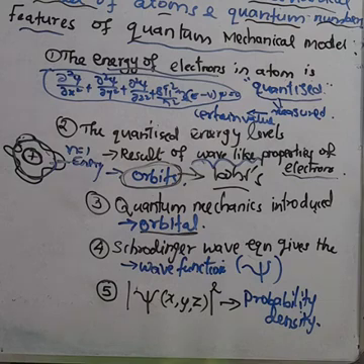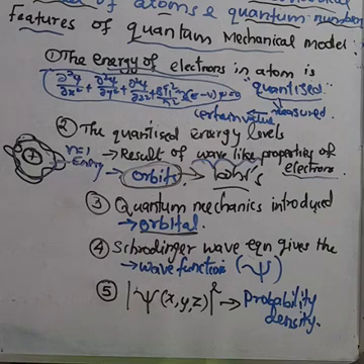Orbital means the three-dimensional space in which the probability of finding the electron is maximum.